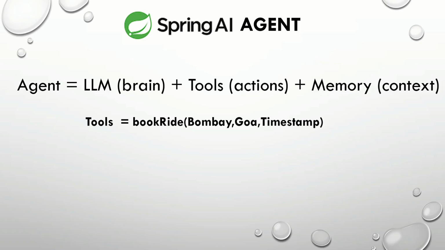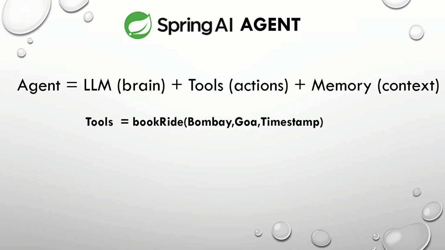So you can add as many tools as you want. If you want to book a ride, or if you want to check your balance in your wallet, or if you want to cancel the ride, you can add as many tools as you want and those tools will be analyzed by the brain, that is the LLM. Now here we can see a memory context.